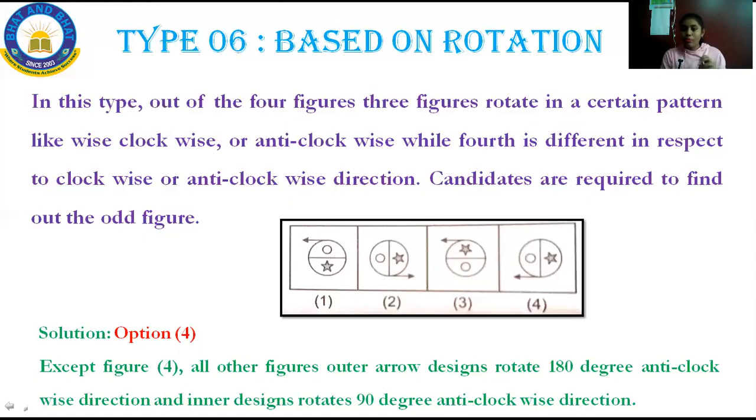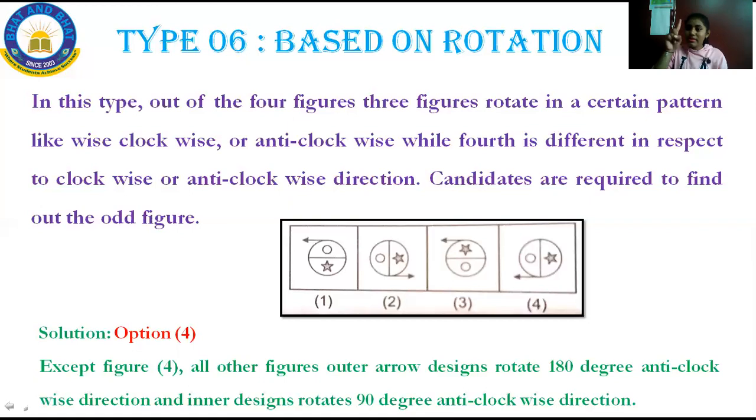Now come to the options. See, the first one is moving in the clockwise direction. You should look at the arrow and then consider. It is moving in the clockwise direction. The inner design also, so look at the arrow and the inner design. The second figure is also moving in the clockwise direction. And then the third one also is moving in the clockwise direction. The fourth one is anti-clockwise.